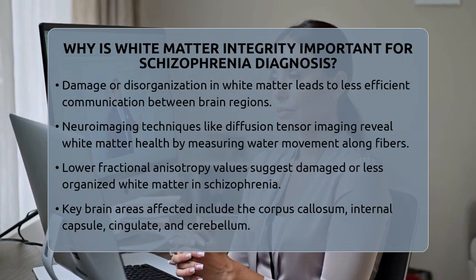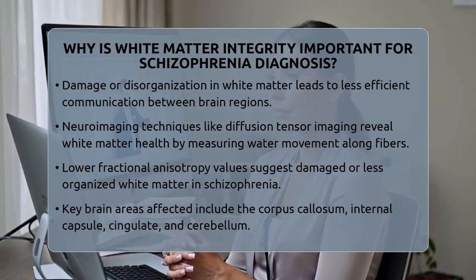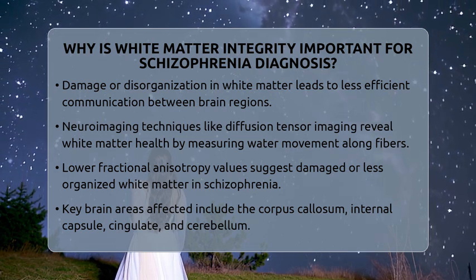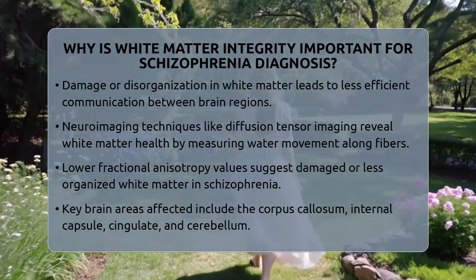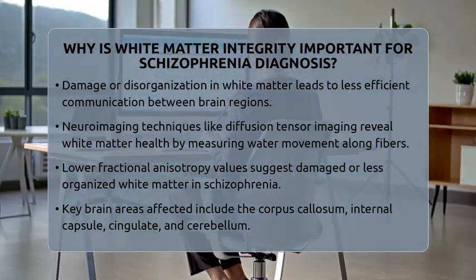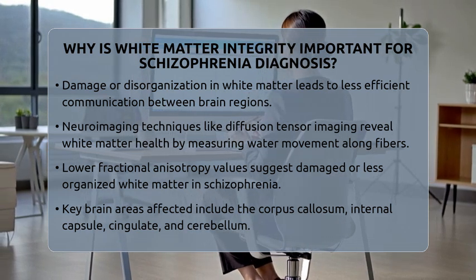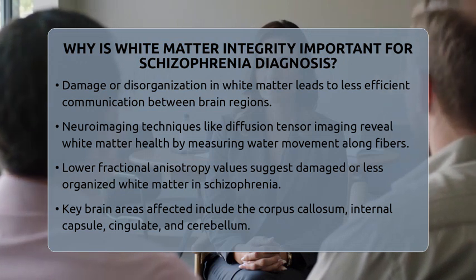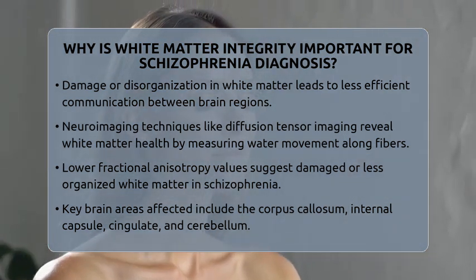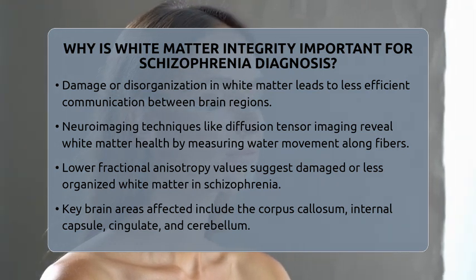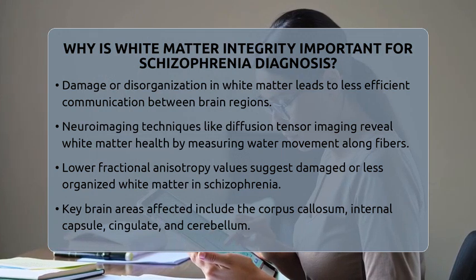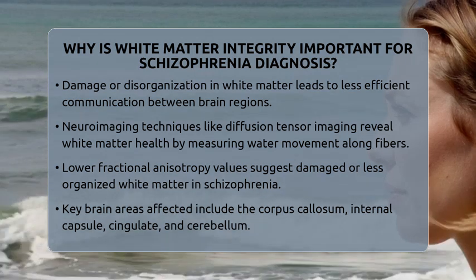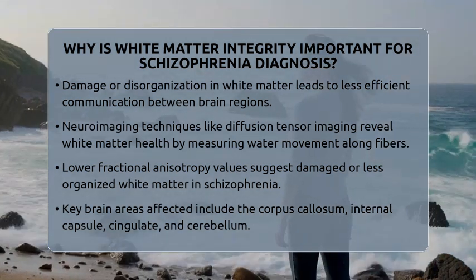Using special neuroimaging techniques like diffusion tensor imaging, scientists can see how water moves along these nerve fibers. When the white matter is healthy, water moves in a very organized way, which is measured as high fractional anisotropy. But in schizophrenia, this measure is often lower, indicating that the white matter is less organized or damaged. This is especially true in areas like the corpus callosum, which connects the two halves of the brain, and other regions like the internal capsule, cingulate, and cerebellum. These changes can be seen even before symptoms fully develop, sometimes in the early stages of the illness.